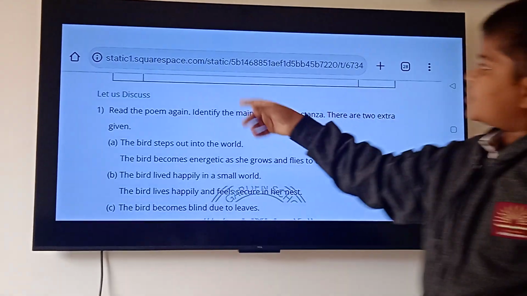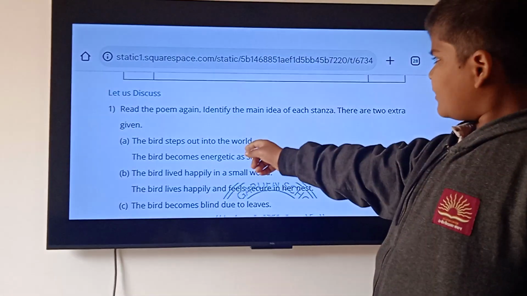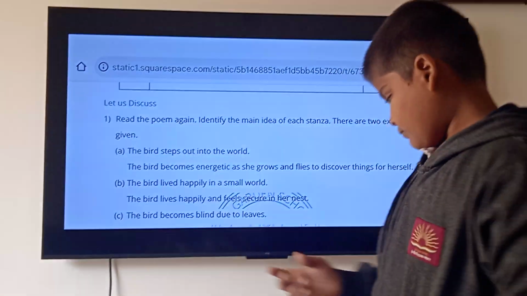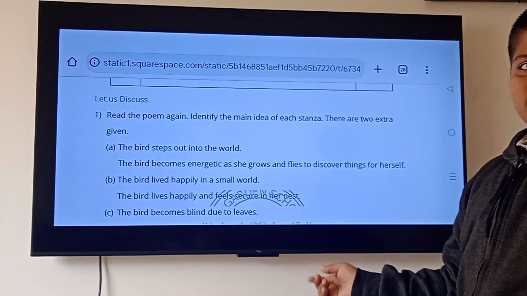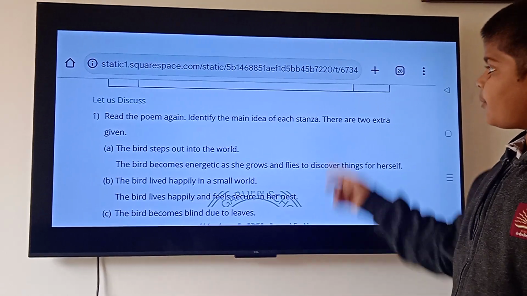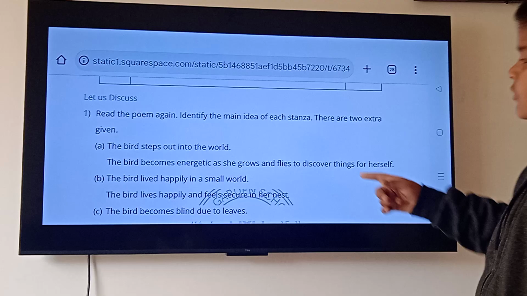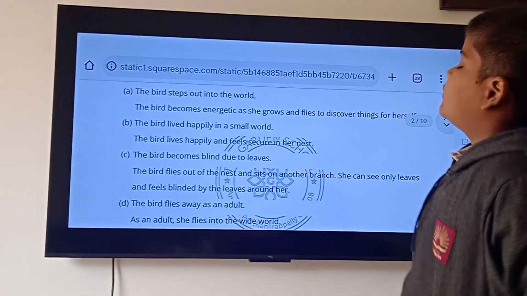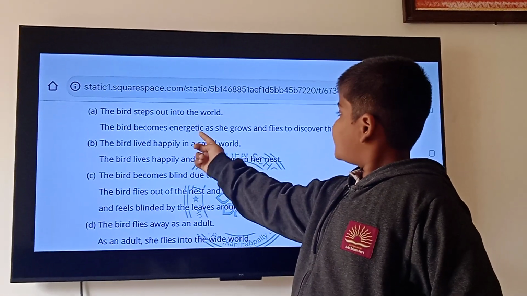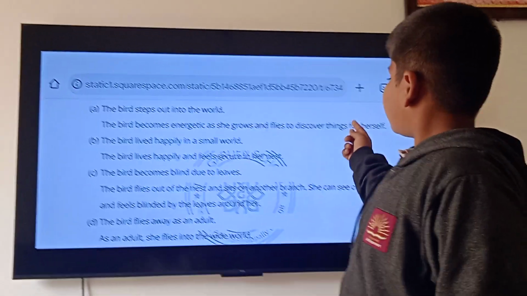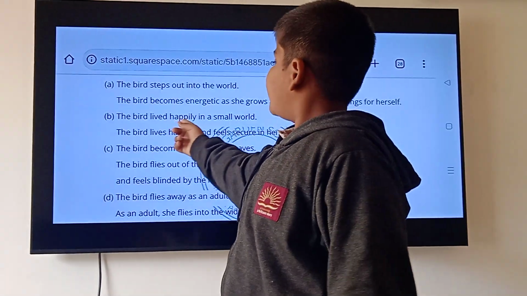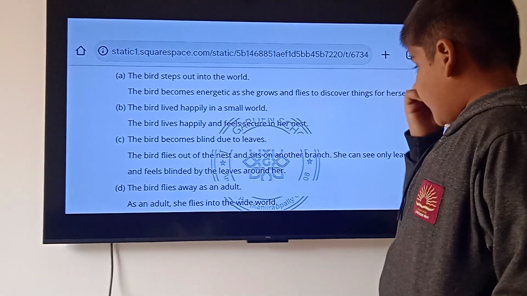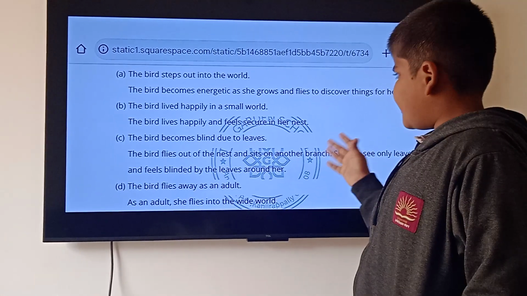First is, let us discuss. First, read the poem again. Identify the main idea of each stanza. There are two extra given. So I am directly telling you the answers. A. The bird steps out into the world. So this is, the bird becomes energetic as she grows and flies to discover things for herself. B. The bird lived happily in a small world. The answer is, the bird lives happily and feels secure in her nest.